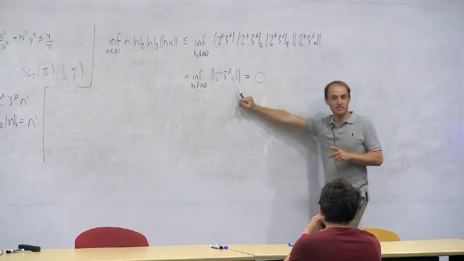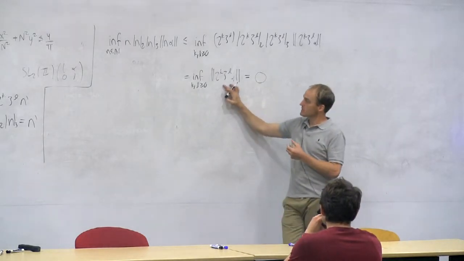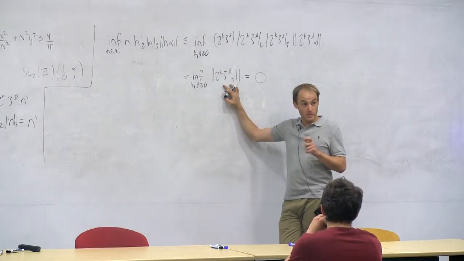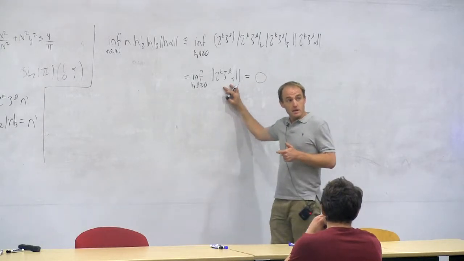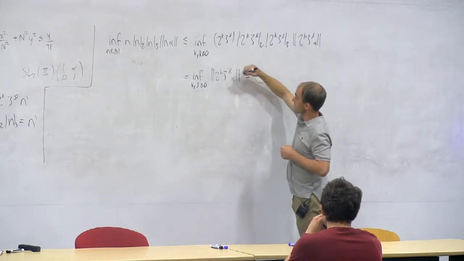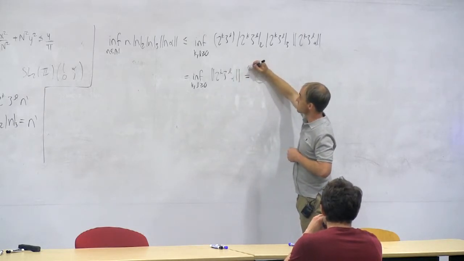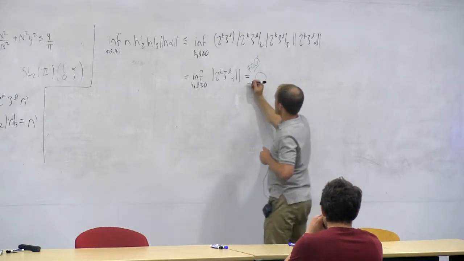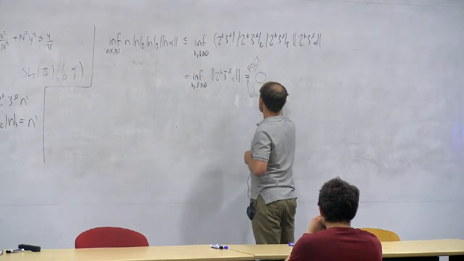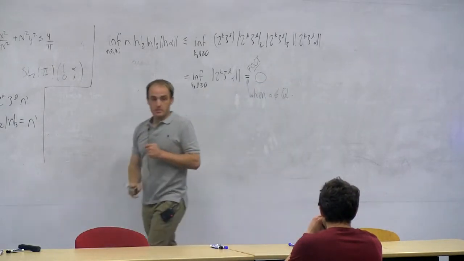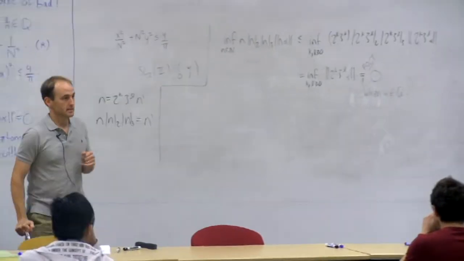If alpha is irrational, then what do I know about the collection of all points of the form 2 to the k times 3 to the l alpha? I know that it's dense in the unit interval by Furstenberg's orbit closure theorem, which is a non-trivial theorem. It's not obvious. Because 0 is an accumulation point of this set when alpha is irrational, I know that this is 0 by the Furstenberg orbit closure theorem. When alpha is rational, the result is trivial because you just take multiples of the denominator and you get 0.